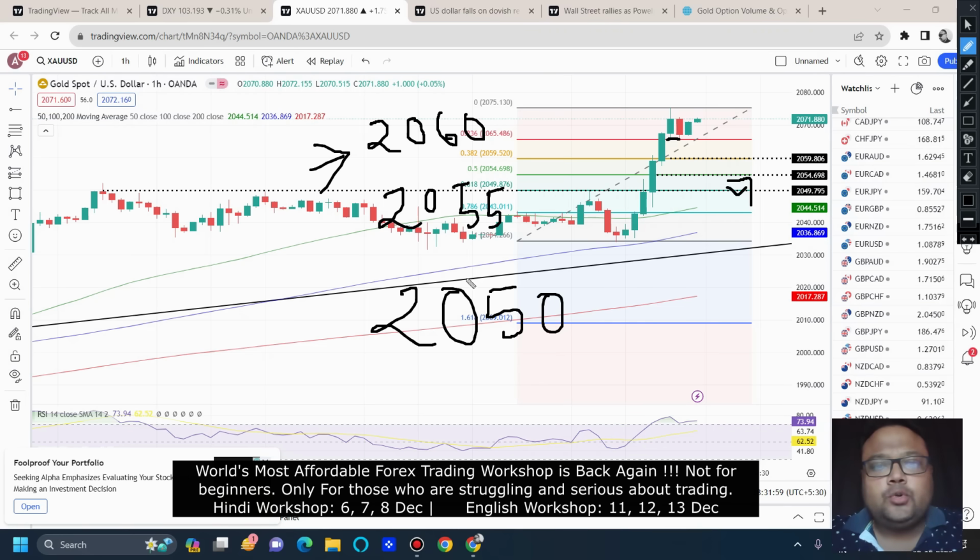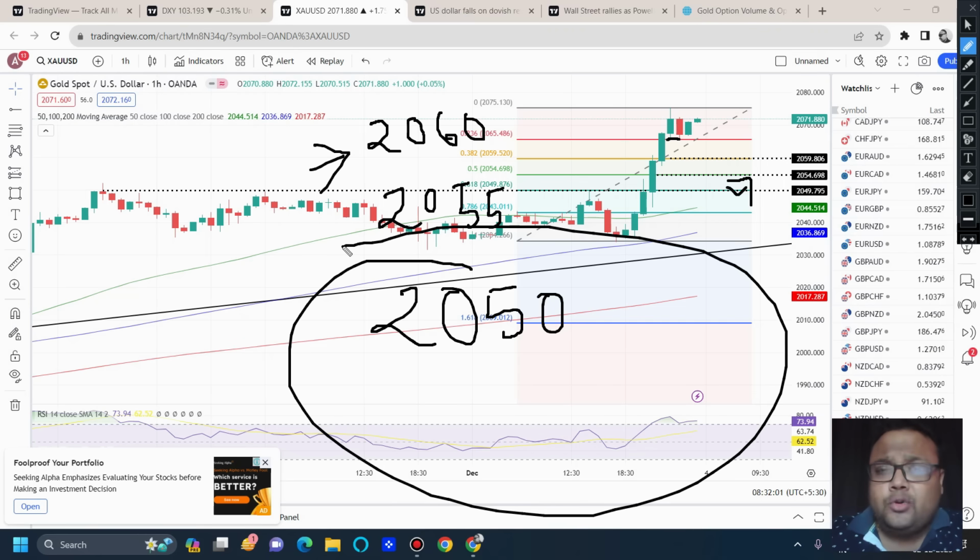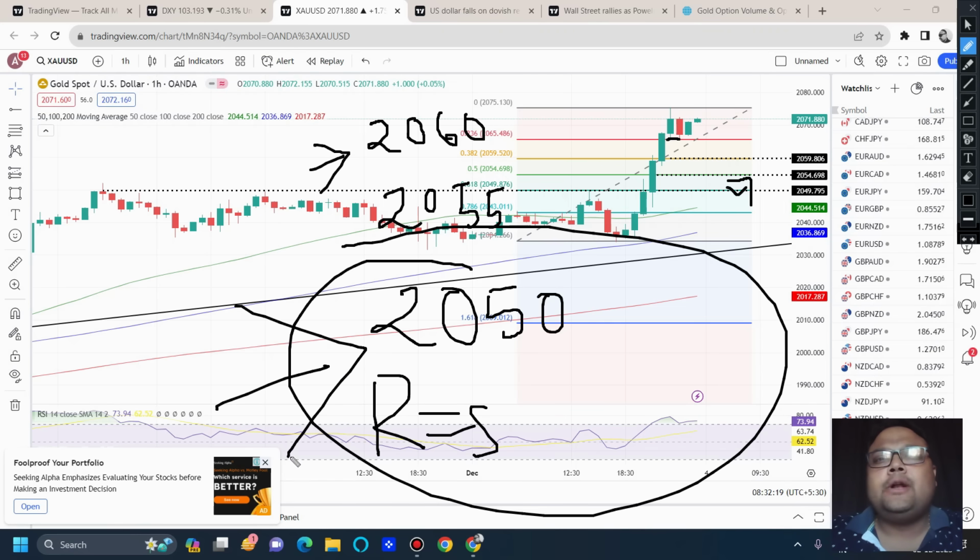In this situation, 2050 or around 2050 seems to be the best level to go for a buy, because at 2050 we not only have the FIBO 61.8% retracement level, but also the previous strong resistance will be acting as support here. So 2050 or around 2050 is the best level to go for a buy.